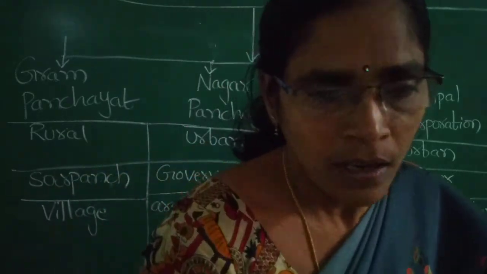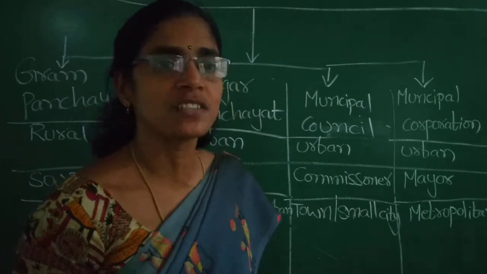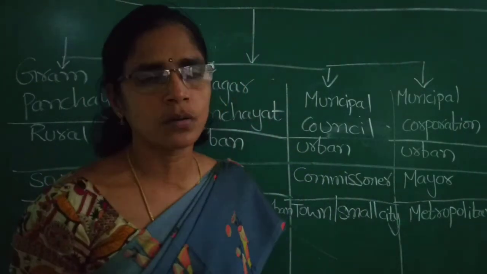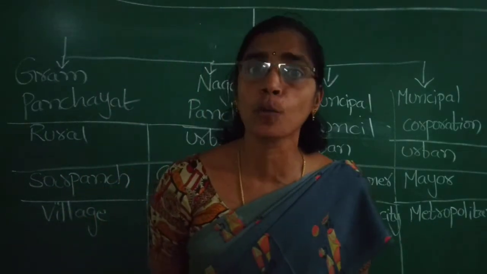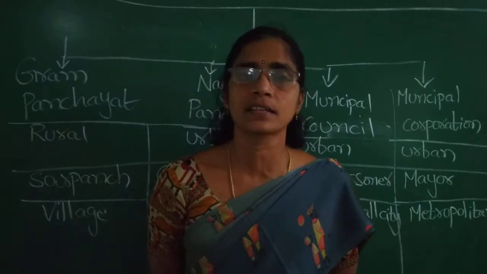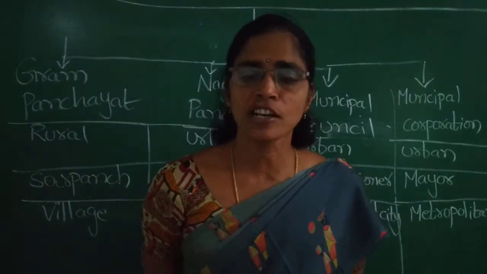Municipal corporations. Next one, municipal corporations. These are also urban areas. These municipal corporations are for metropolitan cities. Like capital cities are the biggest cities like Delhi, Kolkata, Hyderabad, Bangalore, Trivandrum, Chennai, like that.